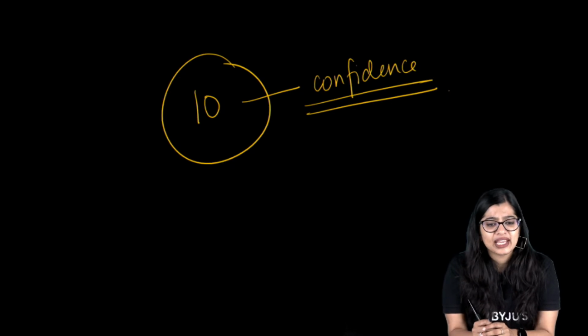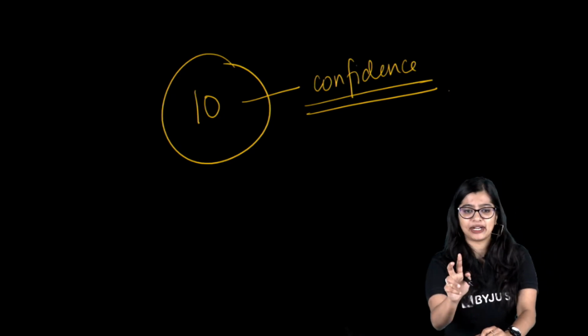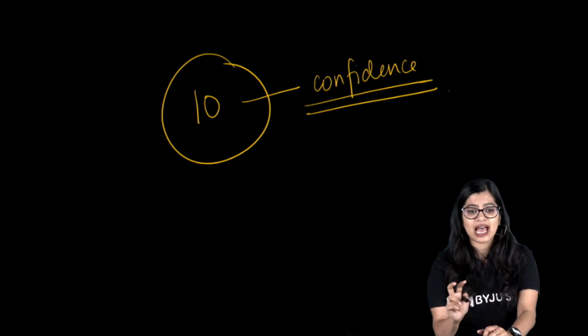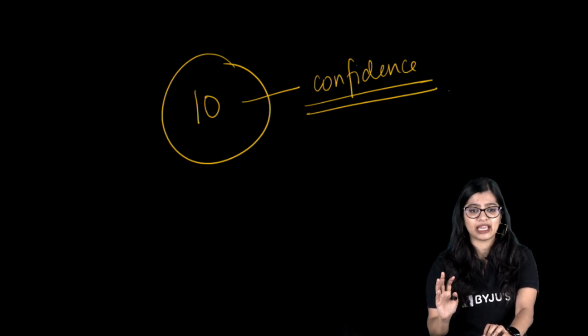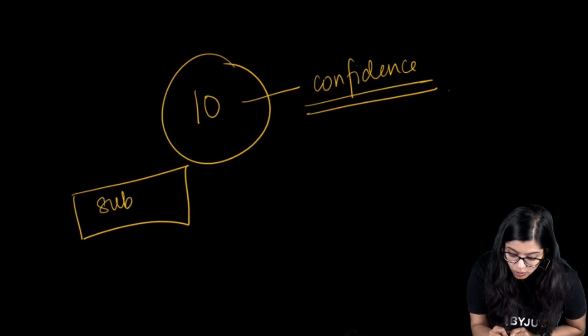And students, in case you are feeling 8 or 7 or 6, don't worry. Now I'll tell you what would have happened. In today's class, you would have realized that in the full fundamental unit chapter, maybe this one subtopic I have not understood properly.